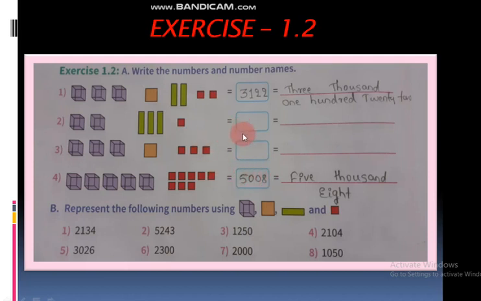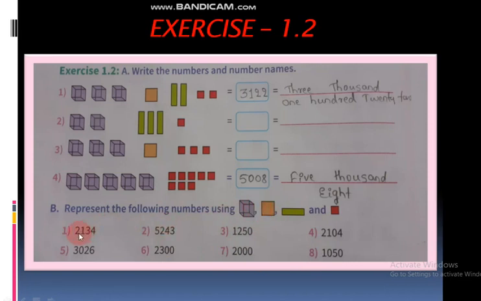Understood? Now you have to fill these boxes and write the names. This is easy only. See, represent the following numbers using this one: cube, square, and then rectangle and small square. You have to represent these following numbers. You have to do only 2 to 3 problems. Don't do all of them. You have to choose any 3 and do this drawing. Understood? Now you have to do this.